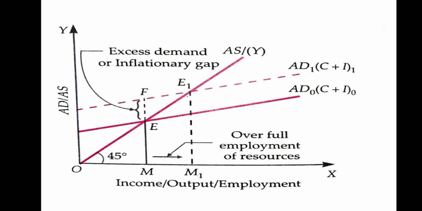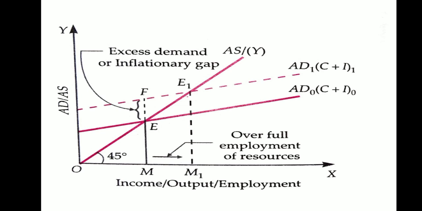Now as you can see over here in a diagram, at point E, that is the point of equilibrium, but you can also see a point E1, that is also a point of equilibrium but corresponding to over full employment of resources.